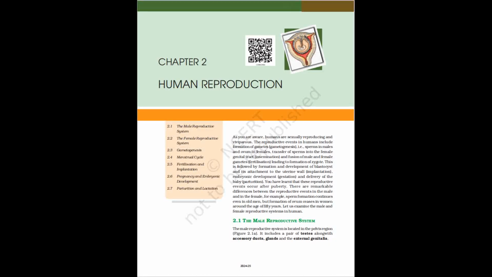The male sex accessory ducts include rete testis, vasa efferentia, epididymis and vas deferens, figure 2.1b. The seminiferous tubules of the testis open into the vasa efferentia through rete testis. The vasa efferentia leave the testis and open into epididymis located along the posterior surface of each testis.